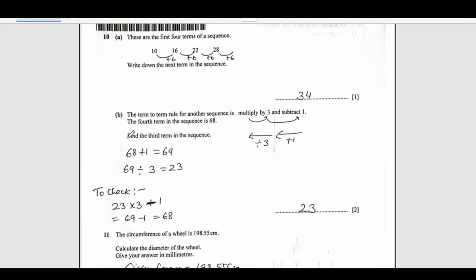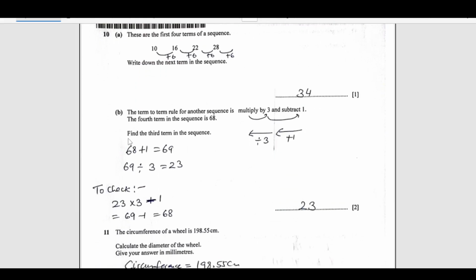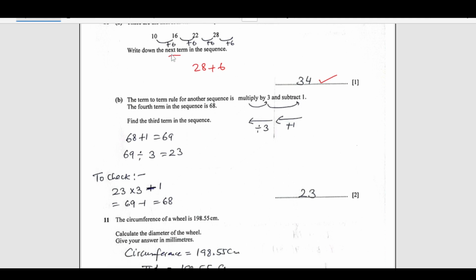Number 10, these are the first 4 terms of the sequence 10, 16, 22, 28. Write down the next term in the sequence. So, we have to observe the pattern. As you see, it is increasing. 10 plus 6 is 16, 16 plus 6 is 22. So, we are getting the next term by adding 6. So, 28 plus 6 gives us 34. This is the next term.